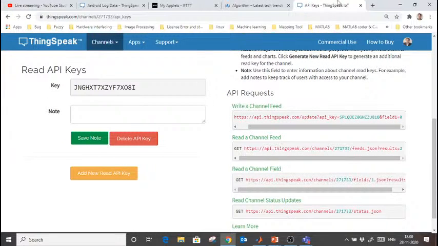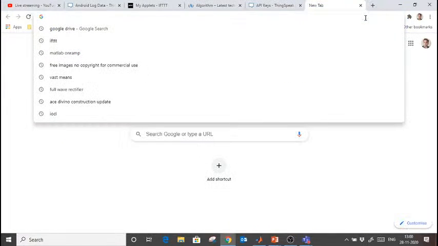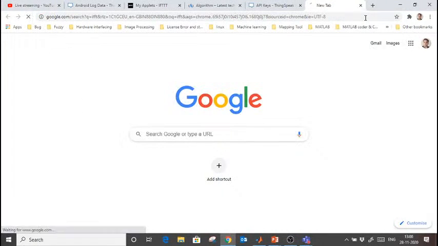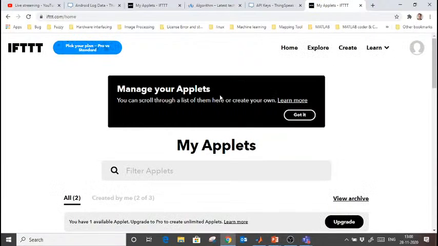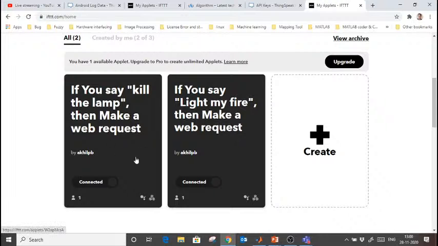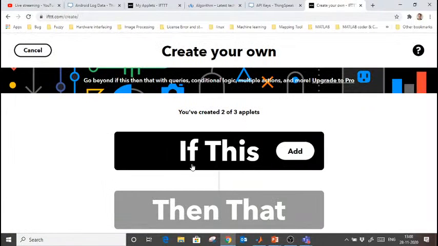One way to do this is with IFTTT, which stands for If This Then That. You have to register here. Once you register, these are the applets which I created. To create one, click Create. You have to log in on IFTTT. Once you do this, it works as if this, then do that.